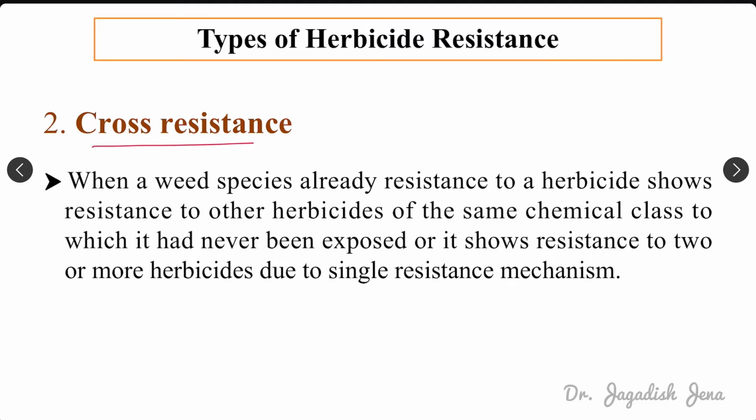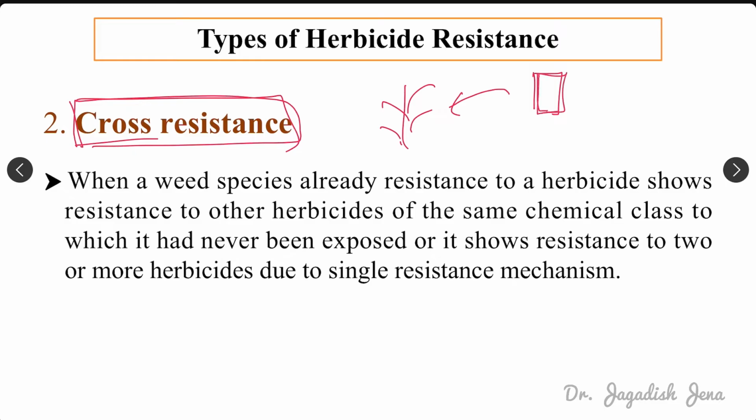Then cross resistance. Cross resistance means, suppose a weed is showing resistance to one herbicide, and that herbicide has one mechanism of action. Mechanism of action means what? Mechanism of action means how that particular herbicide is acting. What is the actual phenomenon that happens to control that particular weed by one herbicide.